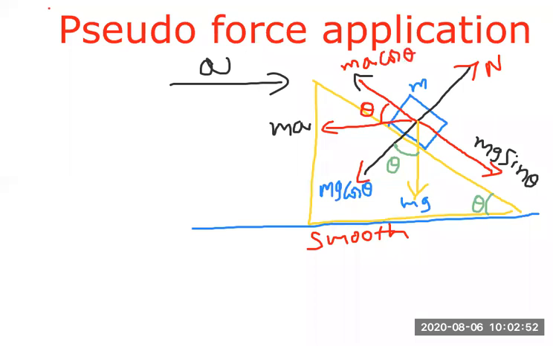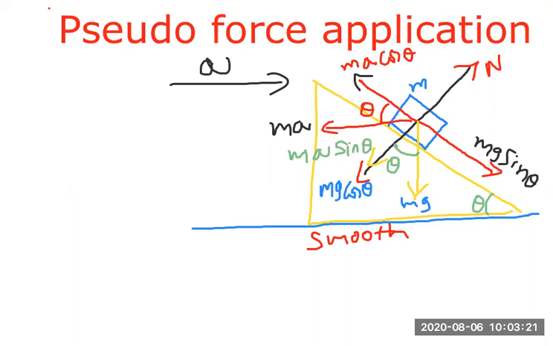And the ma sin theta is where the line does not make the angle. This line makes an angle theta with ma, so this is the cos term. This line is not making an angle theta because these two are perpendicular. Resolving ma into components, one is ma cos theta, and in this line I get ma sin theta.